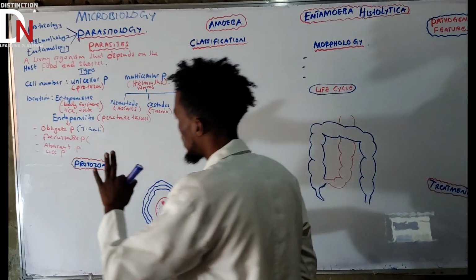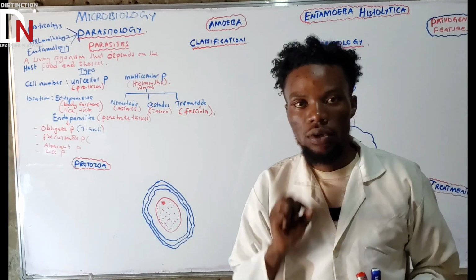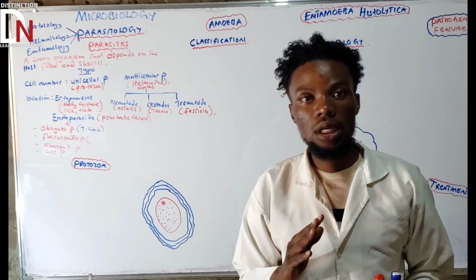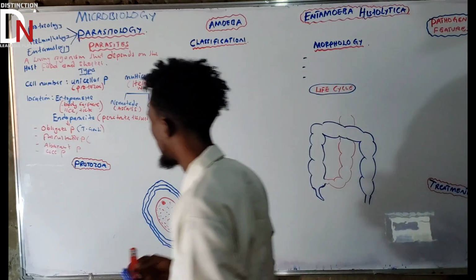What am I saying? Facultative parasites are the type of parasite where a parasite can live on its own, as well as affect animals. It can affect the animals. So that's what we call a facultative parasite.